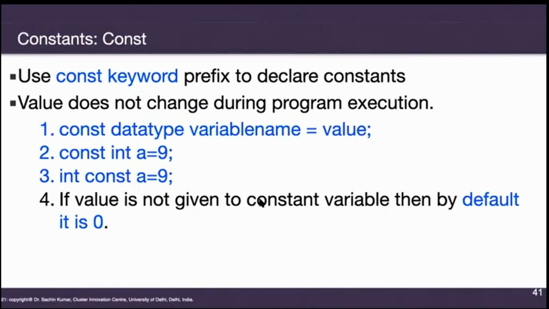Now, when you declare a variable and do not initialize it, we saw that some garbage value is in that memory location, and it will be printed if you print it. But as soon as you declare the variable constant, its value is by default set to 0. So if a constant variable is not initialized, its default value will be 0. And if a variable which is not constant is not initialized, it will have a garbage value.